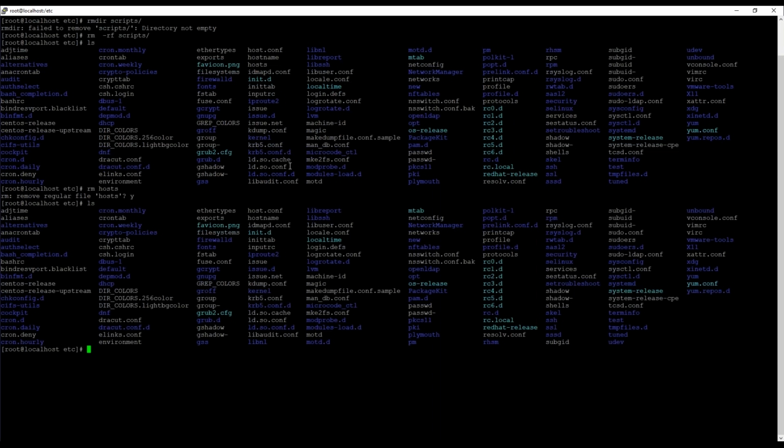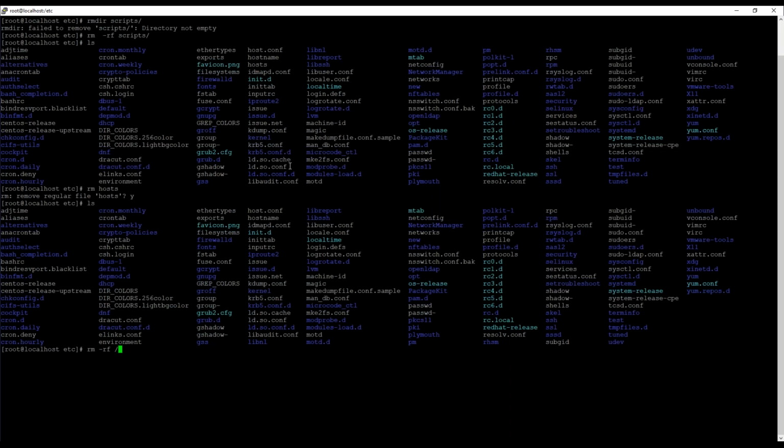Now using rm can be dangerous. Let me open a root shell. As I am on the root shell, logged in as the root user, it can allow me to type rm -rf and then slash.